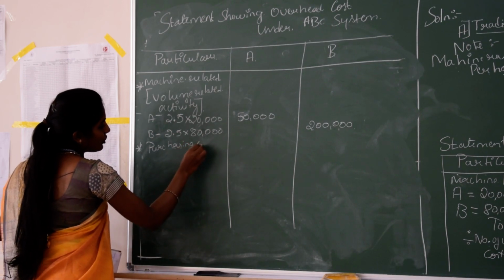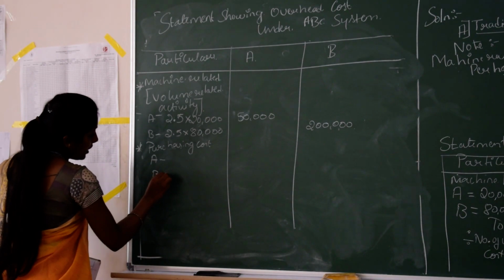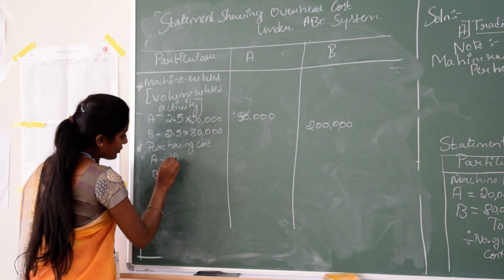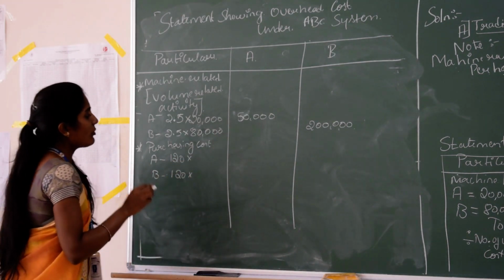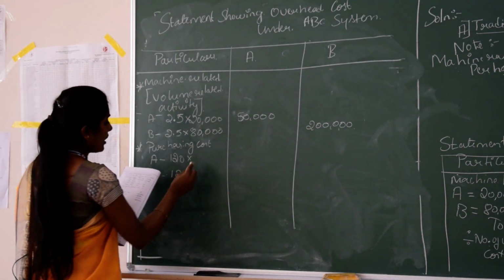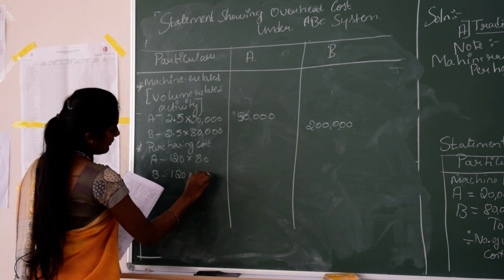Purchasing cost, again A, B. Per purchase cost, here you can see the per purchase cost is 120 into the total number of purchases. For product A total purchase is 80 and for B is 170.